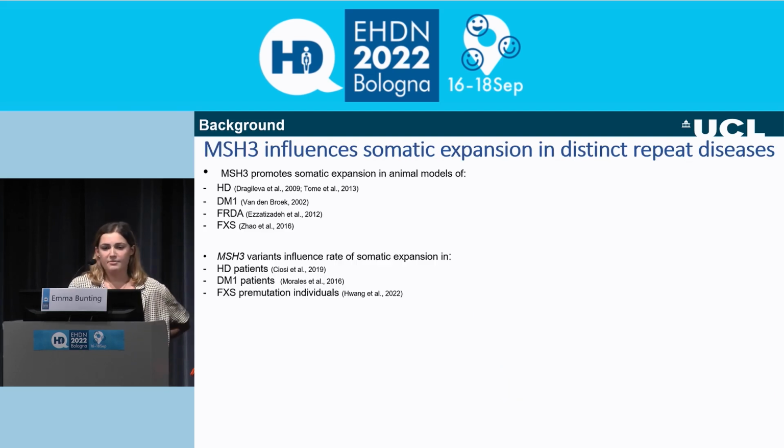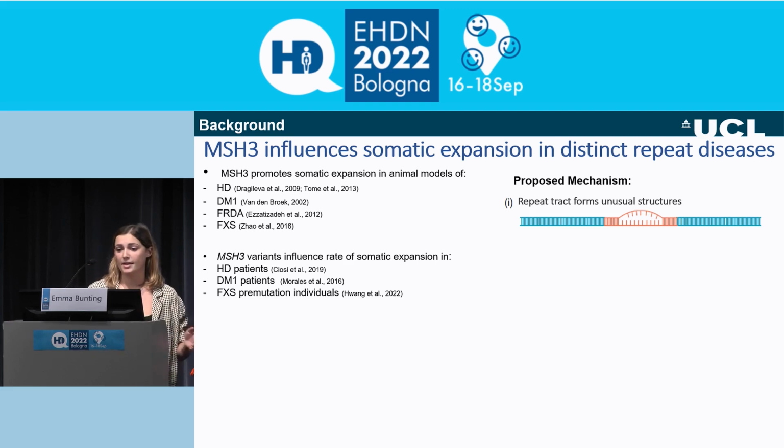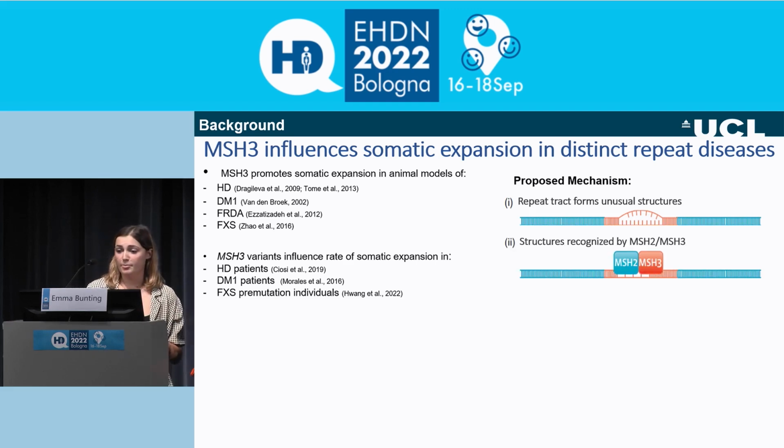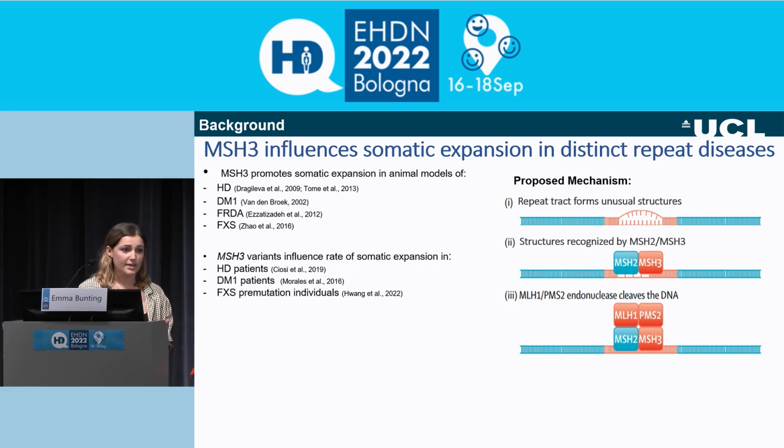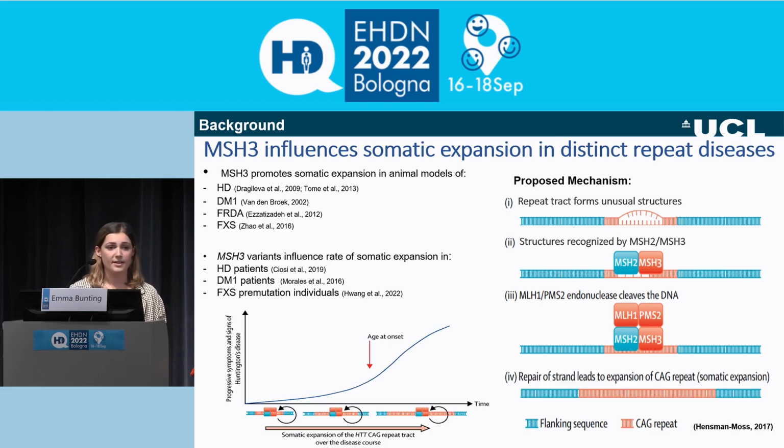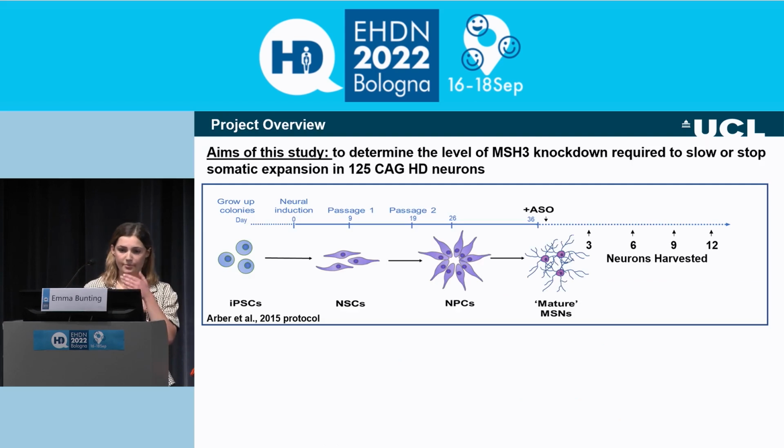MSH3 influences somatic expansion in multiple repeat diseases, which is how it's thought to exert its modifier effects. It does this by recognizing the loop outs that are formed by the repeat tract, recruiting endonucleases, which then cleave the DNA, and it's a downstream repair that then leads to somatic expansion. So if we can lower the levels of MSH3 expression, then we may be able to slow the rate of somatic expansion and prevent that CAG repeat from reaching a length at which it's toxic to the cells.